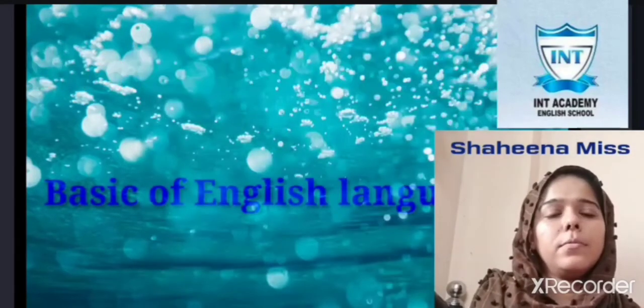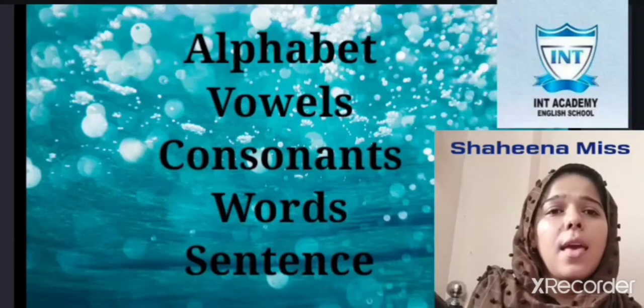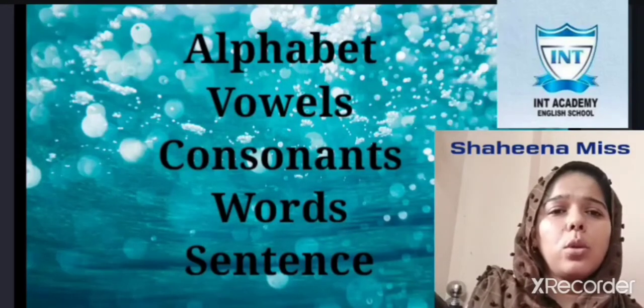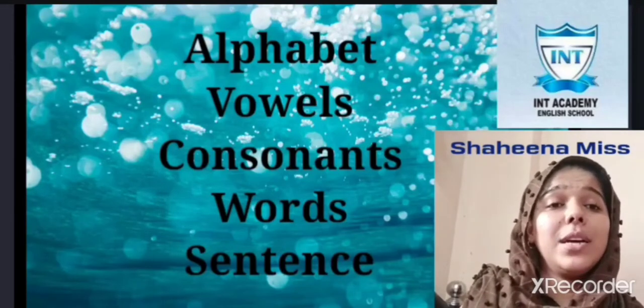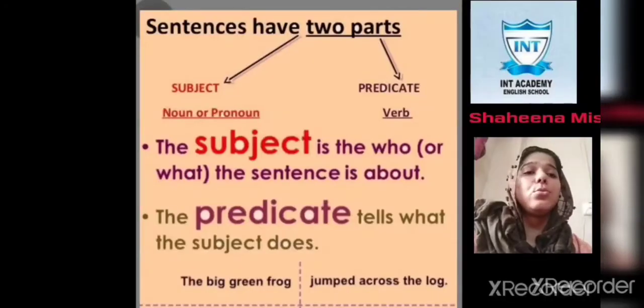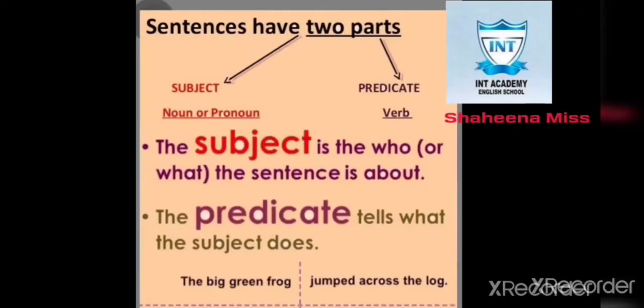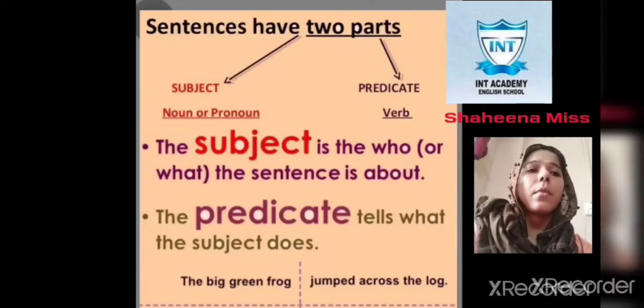In our last session, we learned something about the basics of the English language: alphabets, vowels, consonants, words, and sentences. Now, my dear students, do you know that a sentence has some parts? You can see on your screen that I am explaining something. Just pay attention and bridge your knowledge from your primary classes to the higher classes.